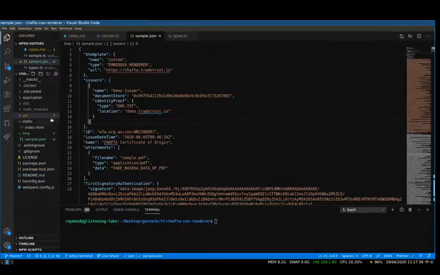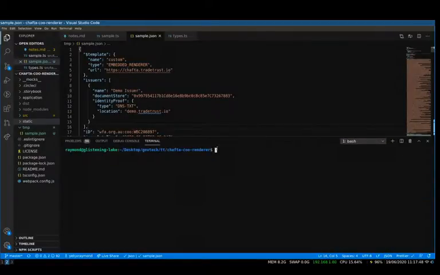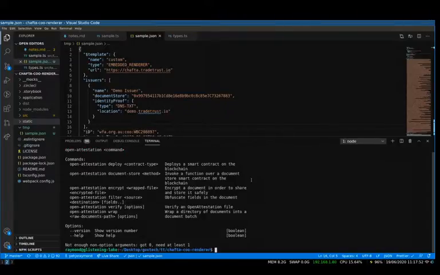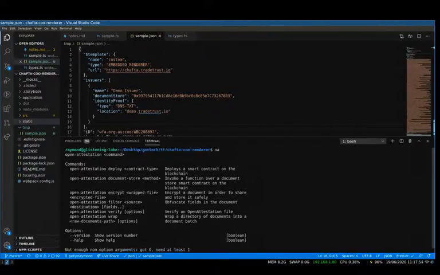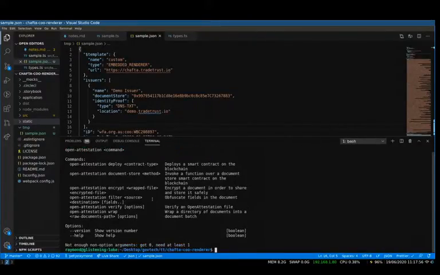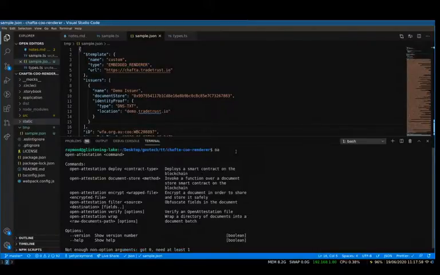At this point in time, what we really need to do is wrap this file up so that it's ready to be issued on the document store. To do that, of course, you need the OpenAttestation CLI installed already. If you type OpenAttestation, or OpenAttestation.exe if you're a Windows user, of course you need the binary in the same folder.